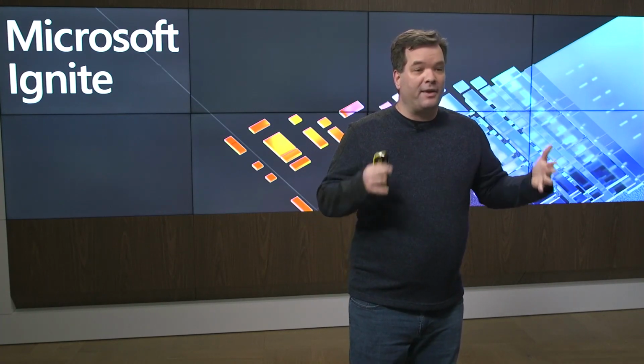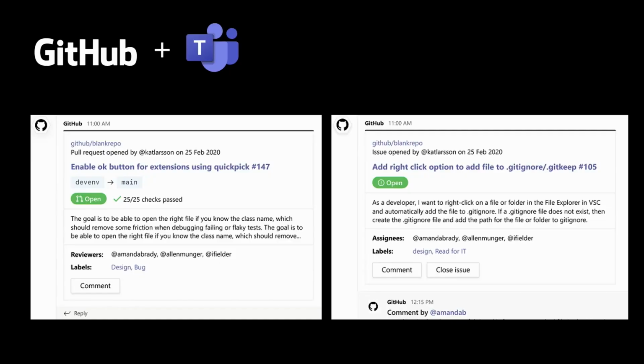Now, there's just been a number of different applications that are working to integrate with things like Microsoft Teams. GitHub just recently released an updated preview of their integration for Microsoft Teams, and with this, you can actually have these customized notifications for things like pull requests and issues, so that as your team is working, as you're doing chat ops or DevOps inside of your team spaces, you can get all the right context and all the right information from GitHub inline inside of Microsoft Teams. We're really excited about this. There's more to come, but we really think that streamlining these things together can really help developer teams as just one type of team be that much more productive.